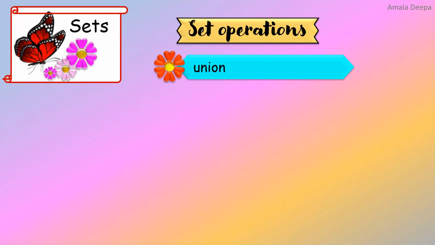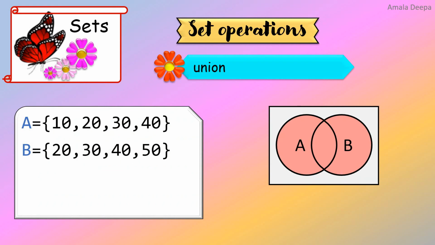Union. I have taken two sets A and B. Let me first mark out the elements of A and B in my Venn diagram. These are the elements of the set A and these are the elements of set B. To do the union operation, I can use the union function. Let me take another set C. C is equal to A dot union B. The second set B is given as a parameter to the union function.